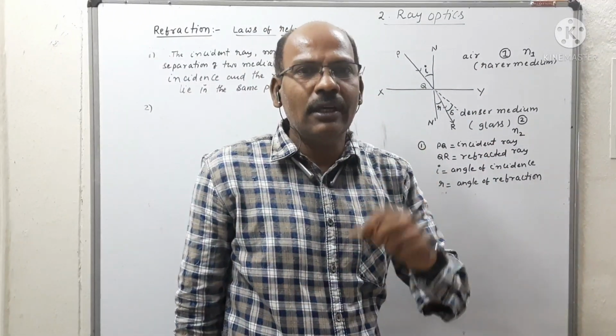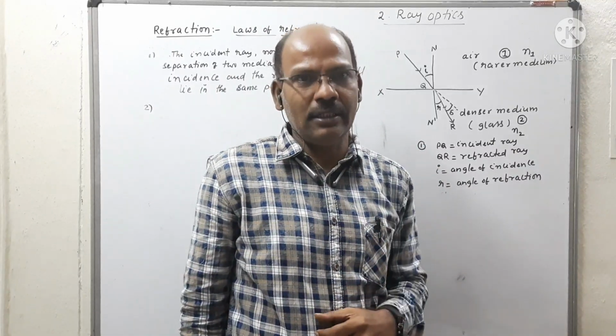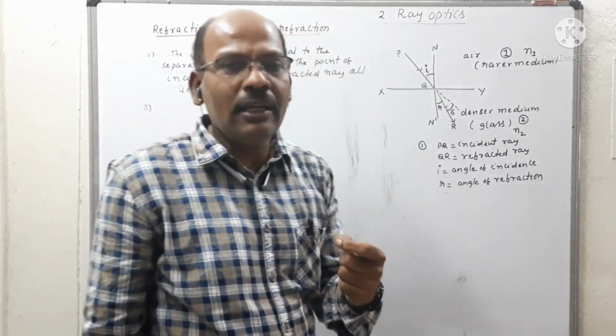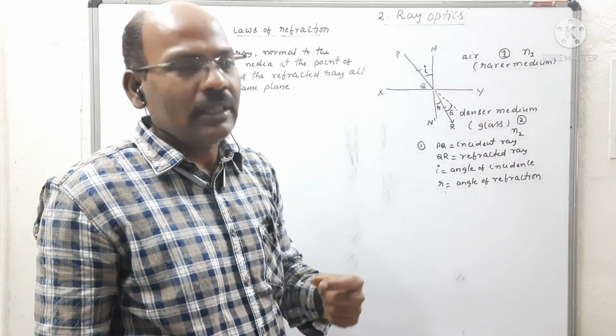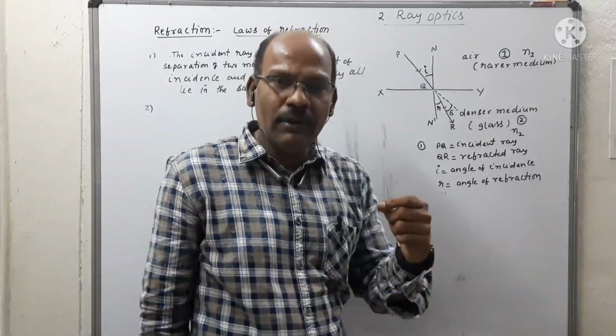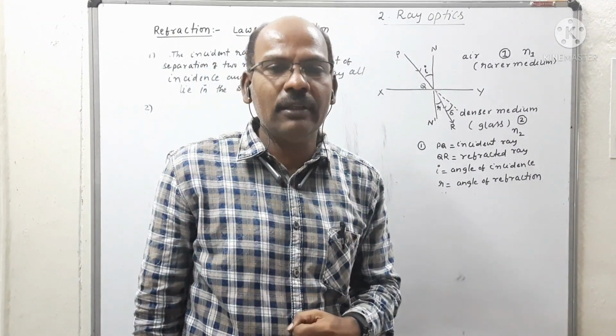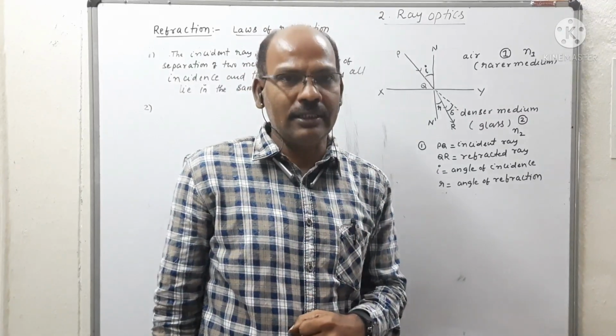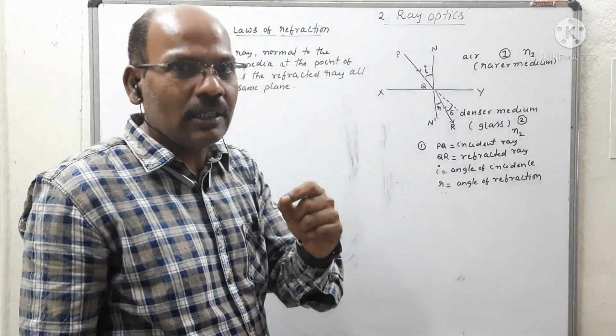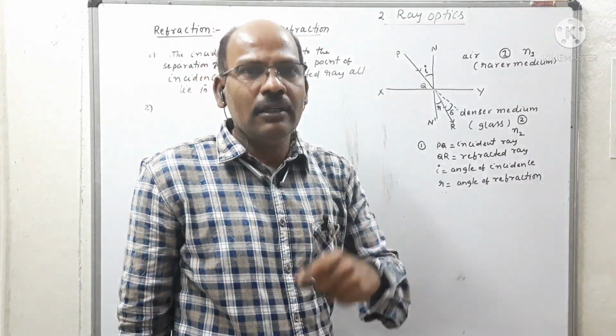So this is the important law in refraction. What is the second law? Sine of angle of incidence to the sine of angle of refraction for a given two media for a given wavelength of light is always constant. That constant is represented by refractive index.